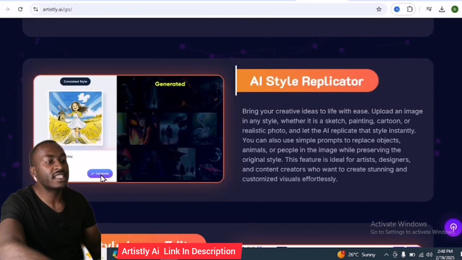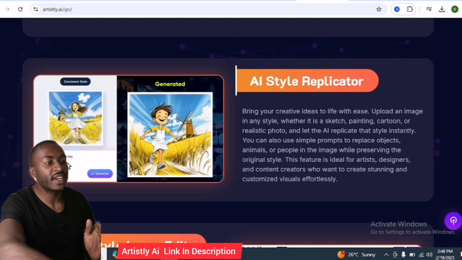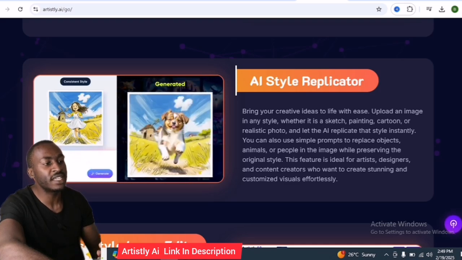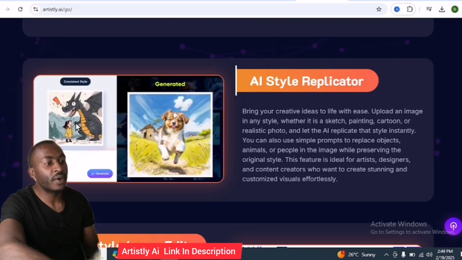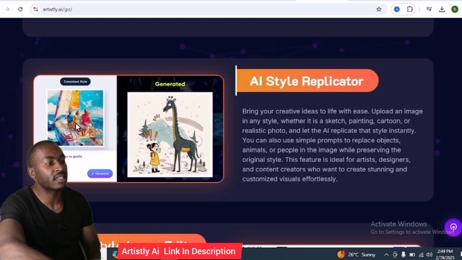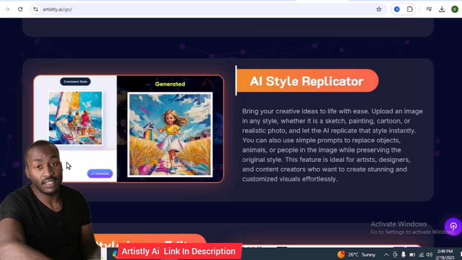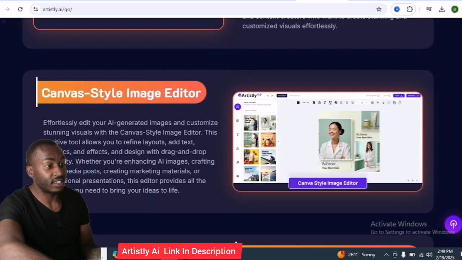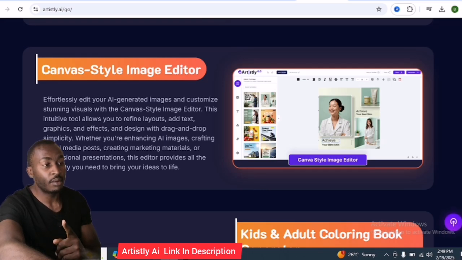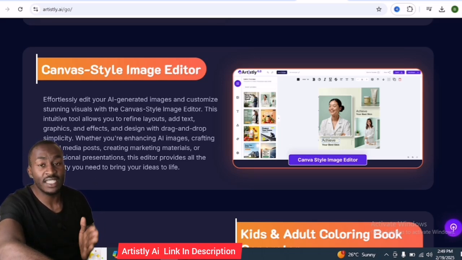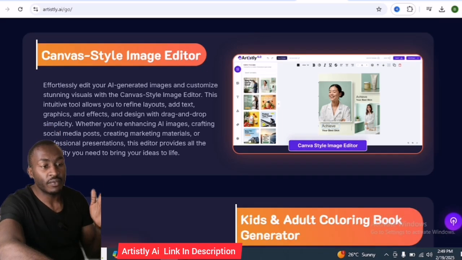Another one is AI style replicator. Bring your creative ideas to life with ease. Upload an image in any style, whether it's a sketch, painting, cartoon, or realistic, and let the AI replicate that style instantly. And you'll just enter the prompt. That's why I'll recommend Artistly AI. I've been using Leonardo, but sometimes what I get is not what I intended to get. But for this, they have improved the back-end algorithms that will help in generating the best images for your end